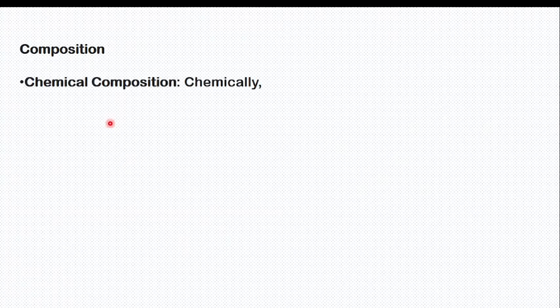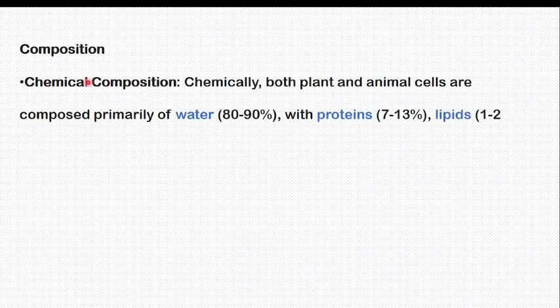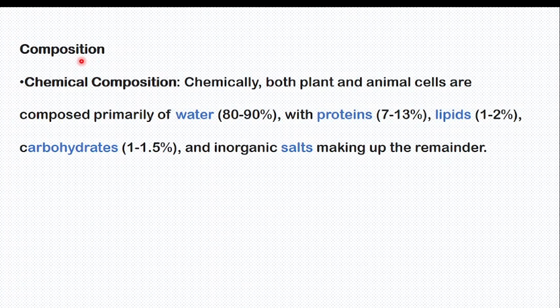Continuing with the composition of the cells, when we say composition, cells have a chemical part. When you say chemical part, it means the chemistry or the ingredients in the cell. So, chemical composition, chemically, both plant and animal cells are composed primarily of water. That's why we are advised to drink a pint of water every day. It means your cell is composed of water. If there is no water, a problem is going to happen.